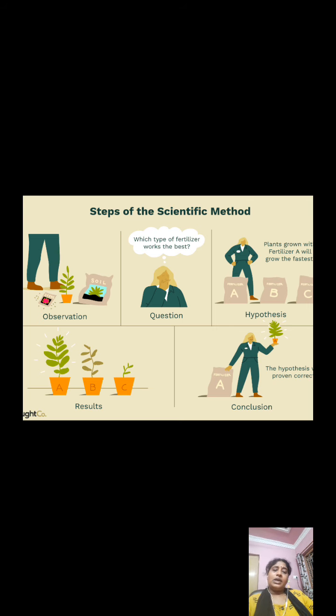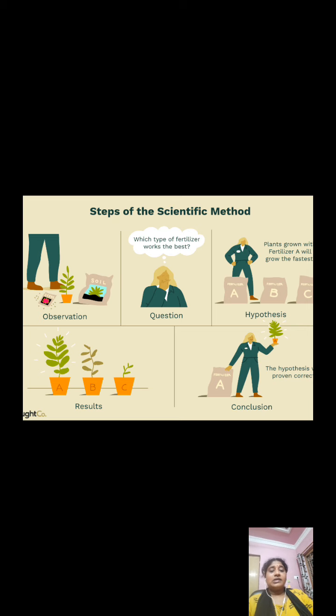So this is the way, or the steps to be followed, when we go for the scientific method. Let us see the steps once again: observation, questioning, hypothesis, experimenting, and conclusion. Did you understand what the steps involved in the scientific method are?